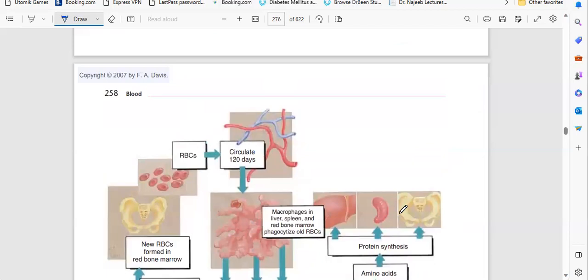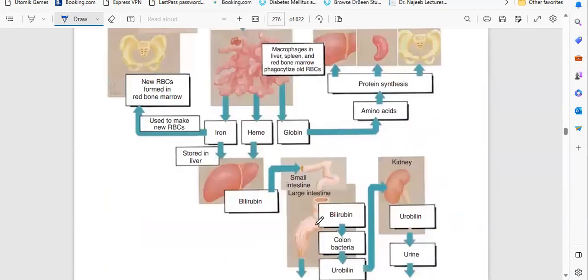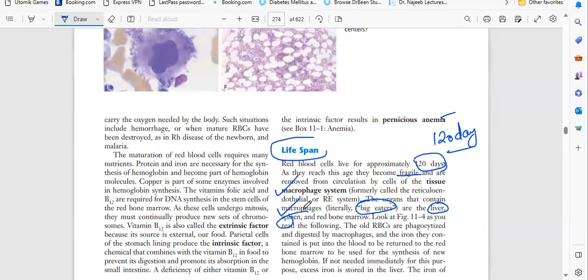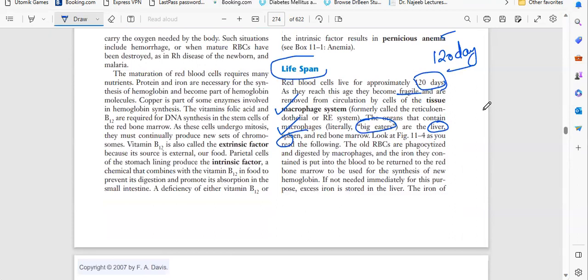You can see this is the life cycle of red blood cells. We will see it later on. Okay, this is the first thing. And the second, the old RBCs are phagocytosed and digested by macrophages. Already noted that the macrophage system will eat all the dead tissues, mainly RBC. And the iron they contain is put back into the blood to return to the red bone marrow.